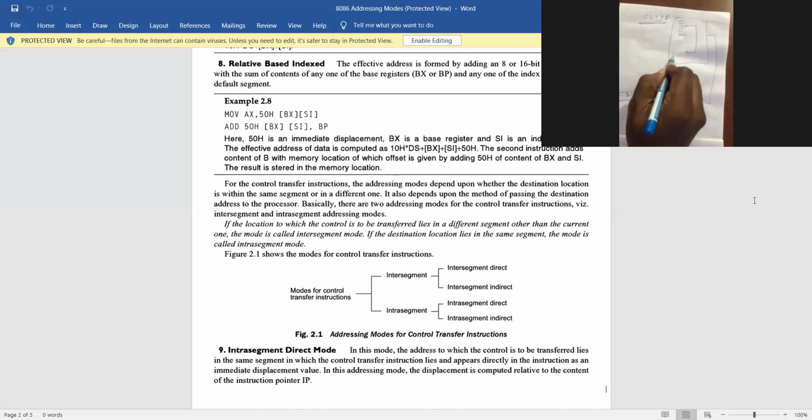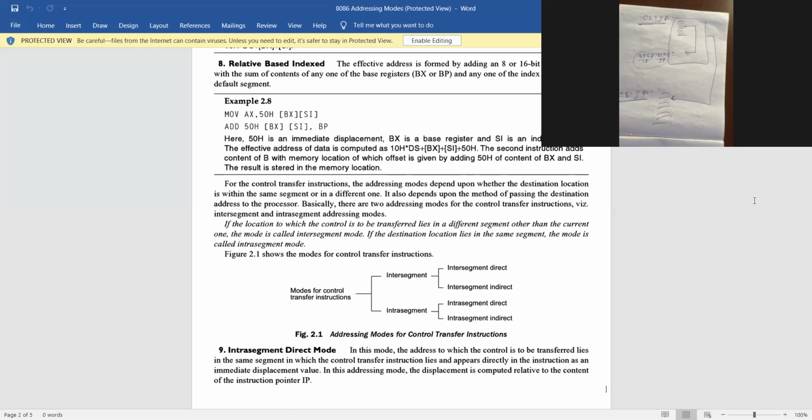So the location is like 4, 5, 6, 7, 8, 5, 9, 4. This is the value of CS, this is the value of IP. I want to jump from this location to that location. This location has CS value 4567 and IP value 8594. If these four data are given in the instruction itself, then it is a call inter-segment direct.